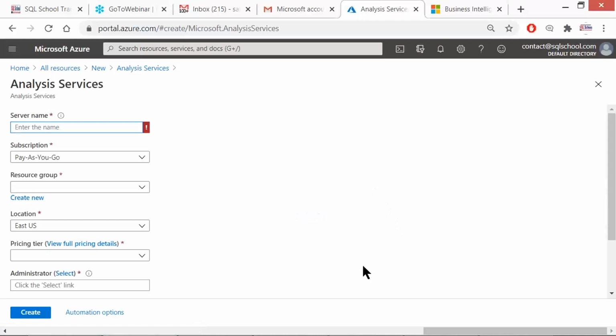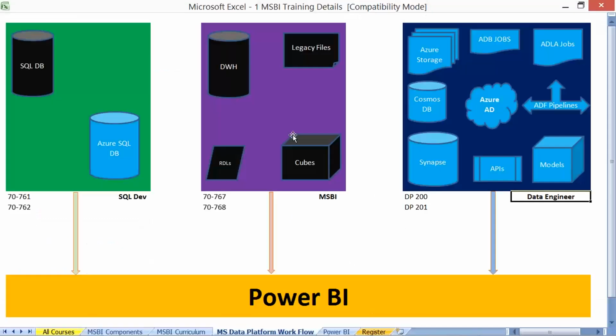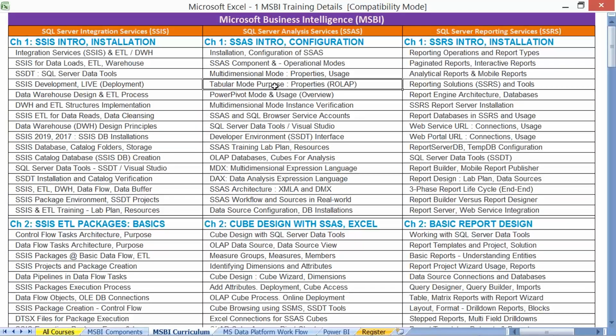So keeping in mind the implementation models, our resume, our actual job work, and the importance of the concepts, we need to undoubtedly give certain priorities. Here the priority would be more on the tabular mode activities. We'll take multidimensional 40% of the course, and the remaining would be tabular and Power Pivot for the remaining 60% of the course.